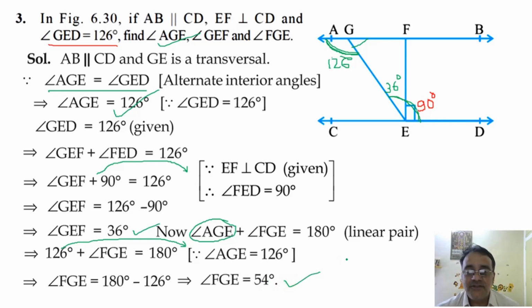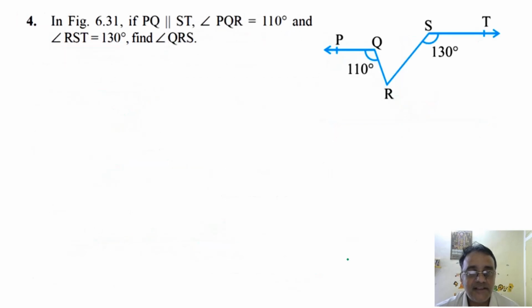Any doubt in this question? No, sir. Okay. Now we'll move towards the next bit, fourth bit. See, if PQ is parallel to ST, angle PQR is equal to 110 degree, and angle RST is equal to 130 degree. Find QRS. This angle we need to find. ये वाला angle हम लोग को निकालना है.